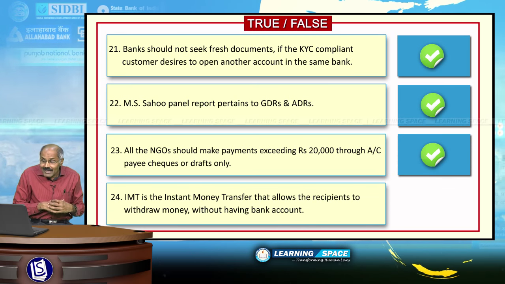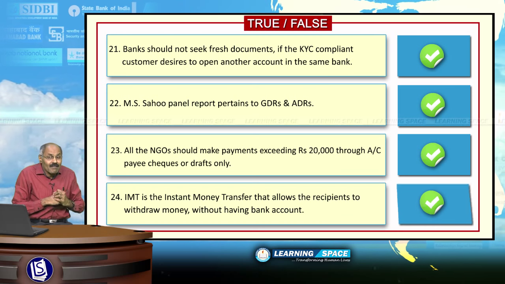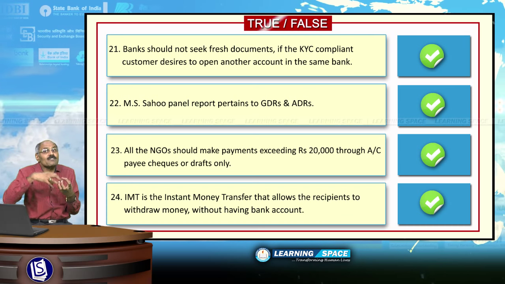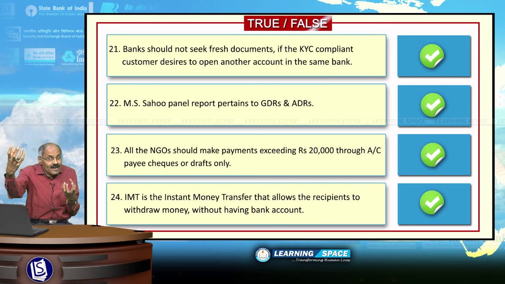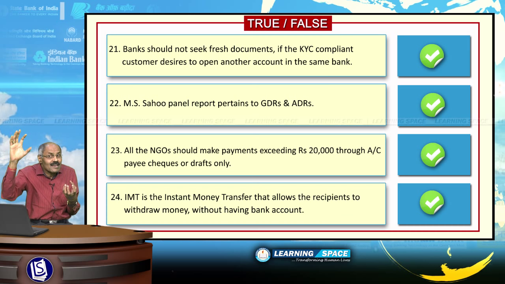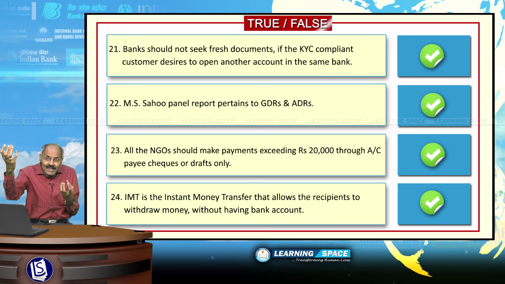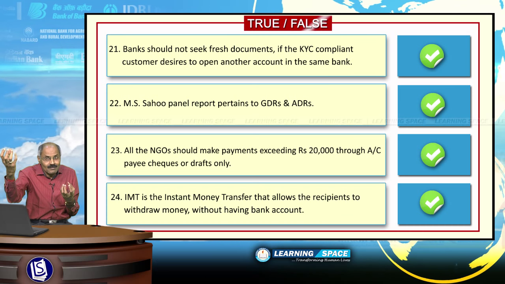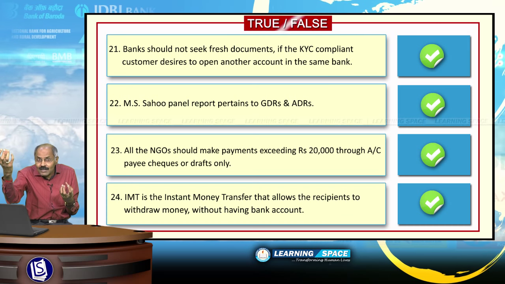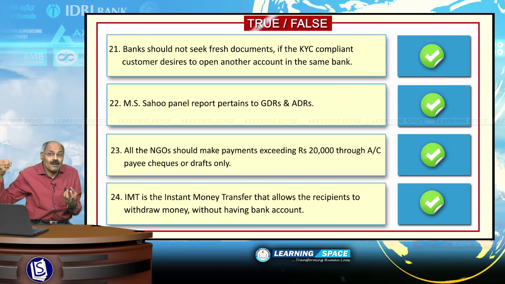IMT is the instant money transfer which allows the recipients to withdraw money without having a bank account. Let us presume a situation. You want to transfer money to your friend X. Your friend does not have a bank account. He has only a mobile number. That is enough. Then you can transfer money to your friend. And the information or the PIN number will be sent to his mobile by the bank, and he can go to an ATM and withdraw the money.